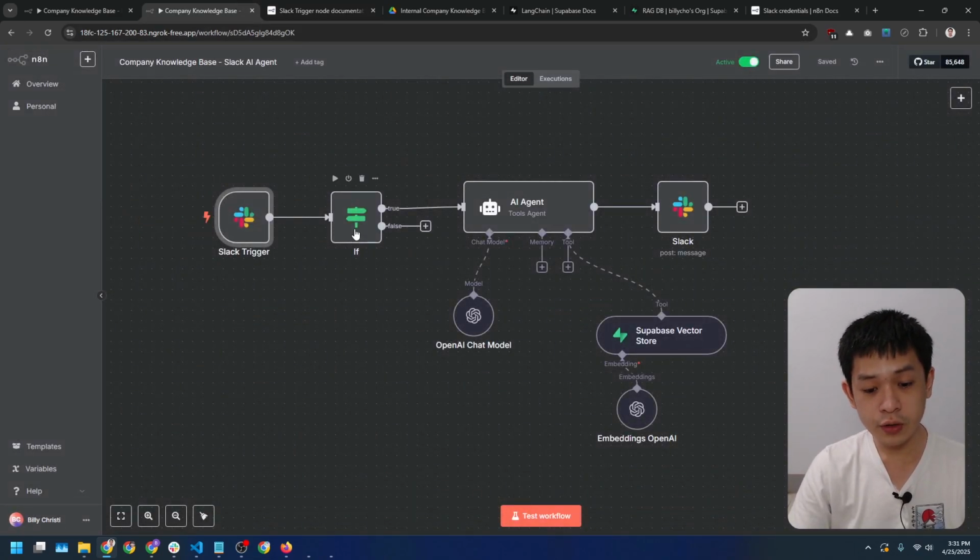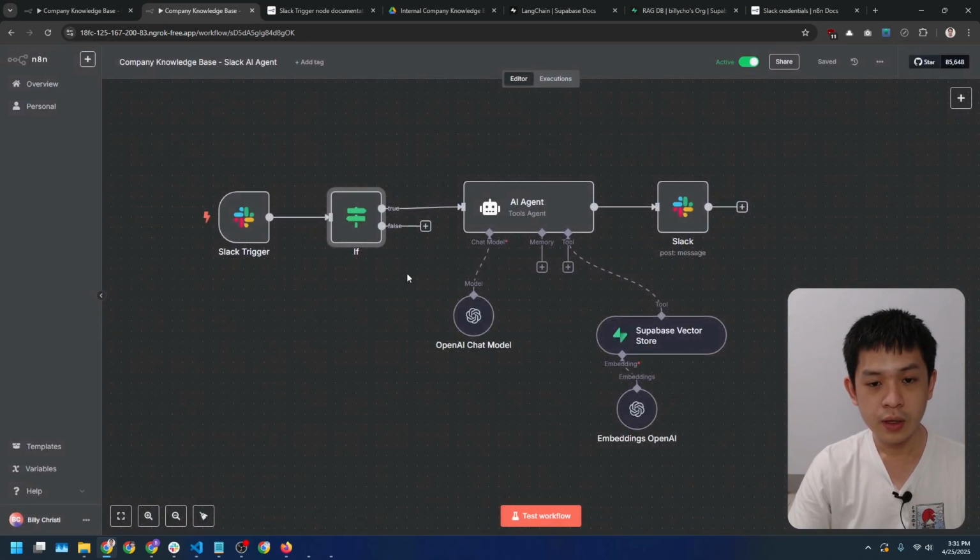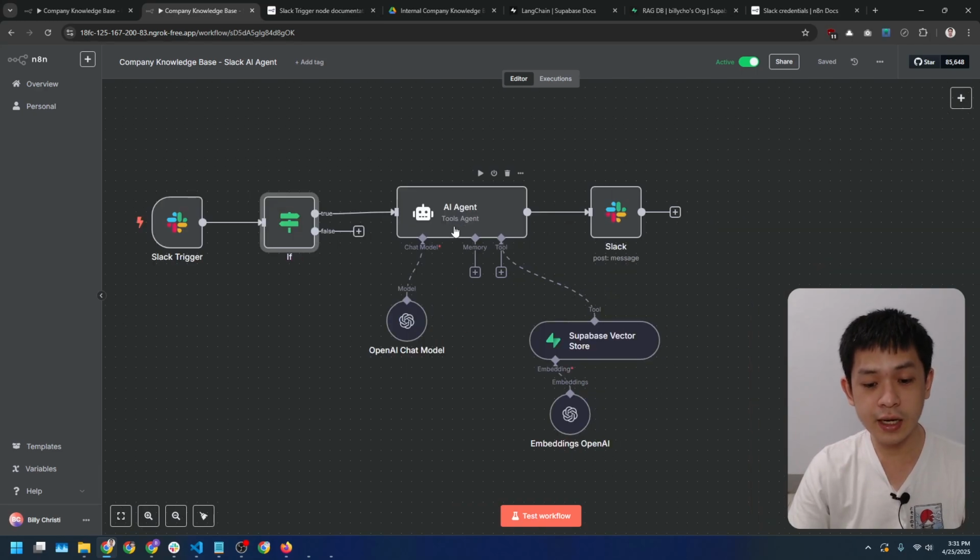Next is an if node to check whether the message is a private DM. We only process messages sent directly to the bot. If it's a private message, we send the query to the AI agent node here. This AI agent is connected to our Supabase vector store, where all the documents data lives. It uses OpenAI for both embeddings and the chat model.